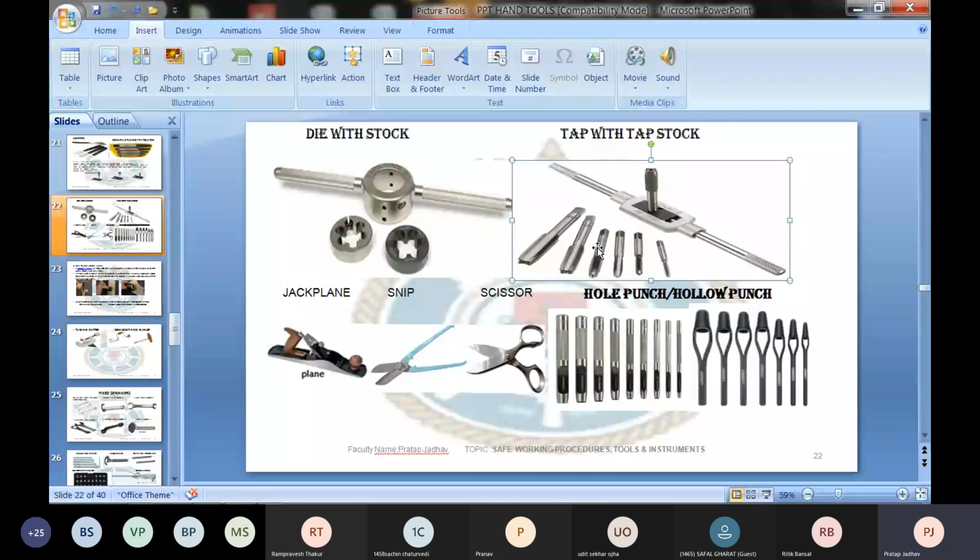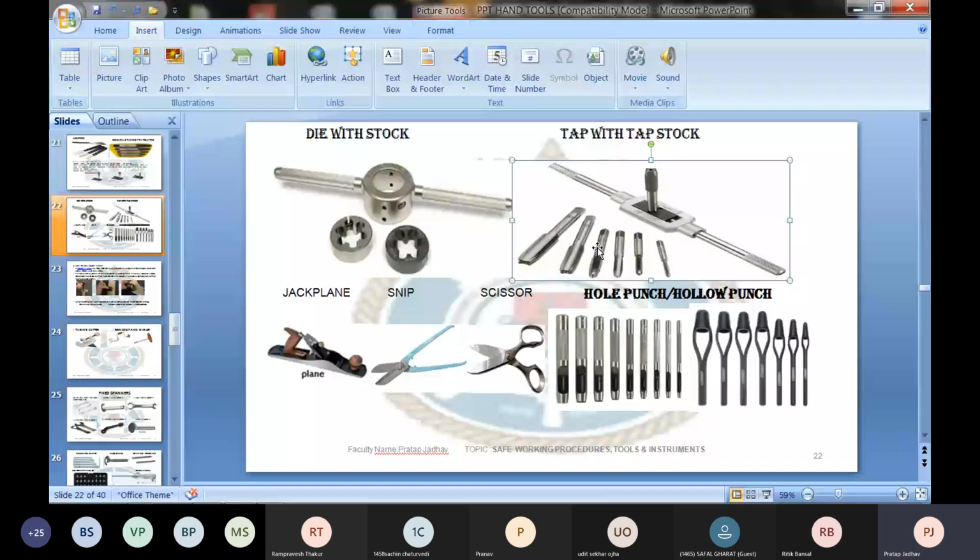So that's the reason: cut the threads up to a certain depth, remove the die, clean the die stock surface, clean the die, apply a little bit of oil for better lubrication, and continue threading. That's the way you have to proceed. Same way with the tap. Tap also you get in a set of 3. You don't get a single tap.